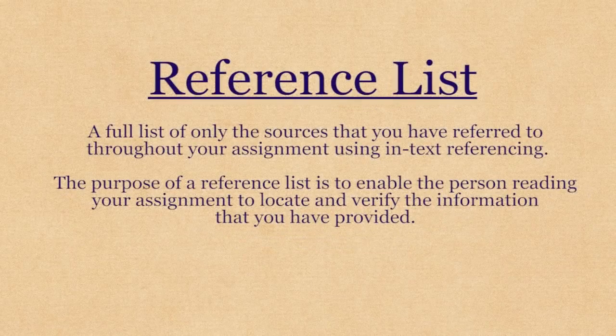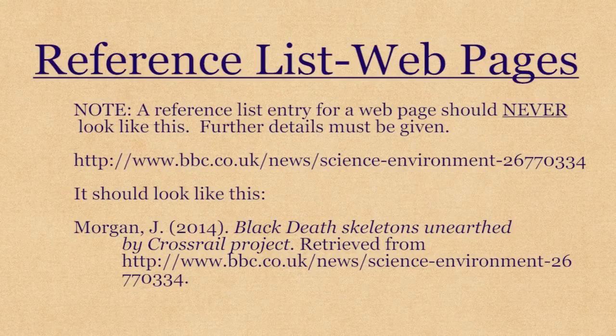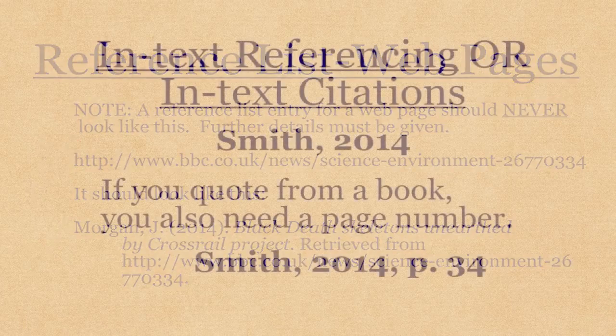Most of the time, you'll be required to create a reference list. This is a full list of only the sources that you have referred to throughout your assignment using in-text referencing. The purpose of a reference list is to enable the person reading your assignment to locate and verify the information that you have provided. When including web pages in your reference list, please note that the URL alone is never enough information for your reader to find your sources, as URLs can change over time. Providing the author, date, and title of the web page in your reference list means that the reader has a greater chance of finding the information, even if the URL no longer works.